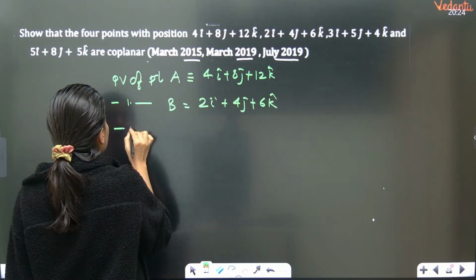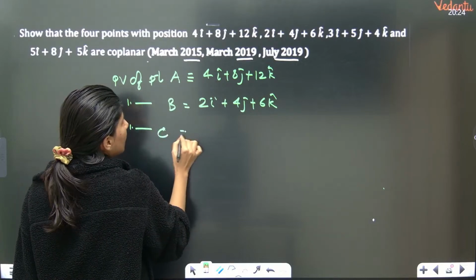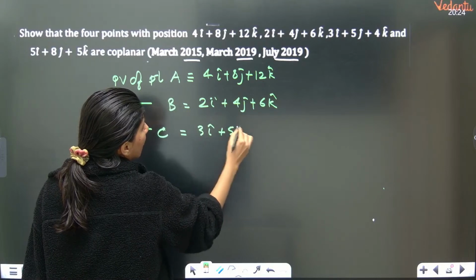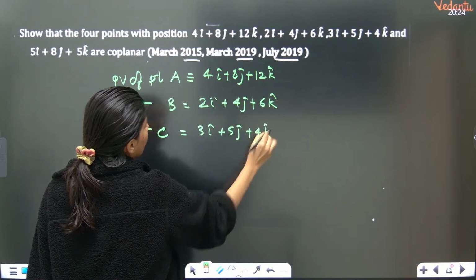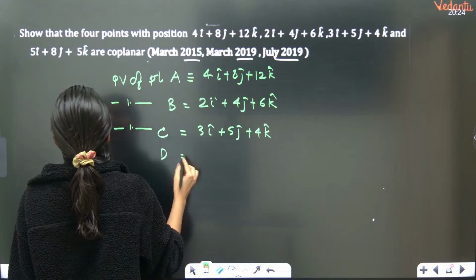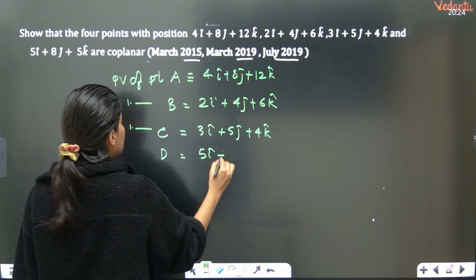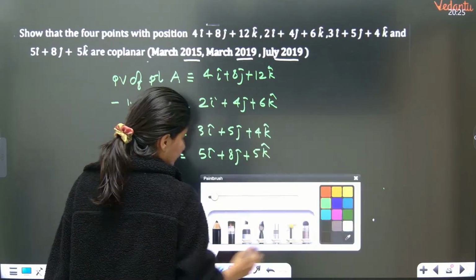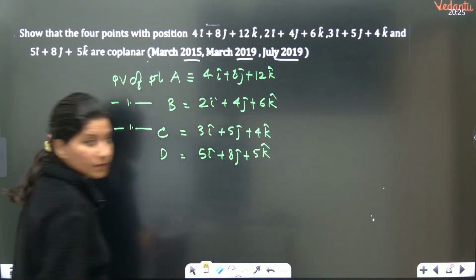Then the position vector of point C will be equal to what? 3i cap plus 5j cap plus 4k cap. And the position vector of point D will be 5i cap plus 8j cap plus 5k cap.